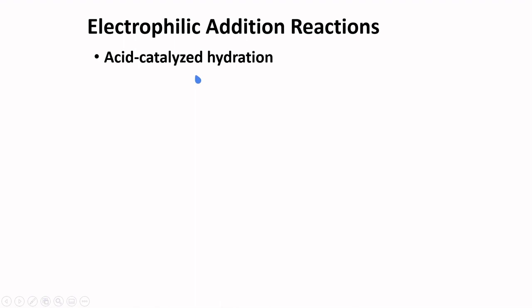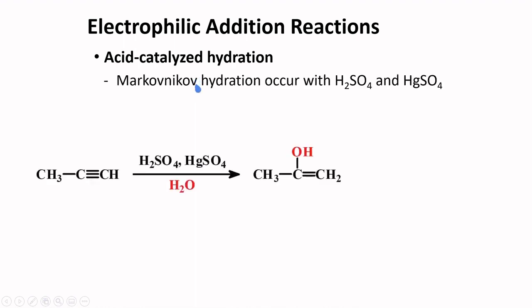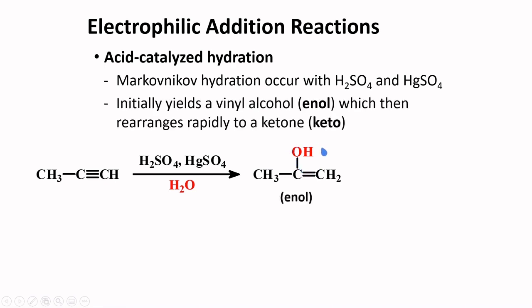Acid-catalyzed hydration also occurs in alkynes, but they are much harder to do. This process requires sulfuric acid and mercuric sulfate in the presence of water. This hydration reaction will produce this compound. Here you have a double bond, the ene, and the alcohol, which is the ol. So you have an enol in this case. Now enols, or vinyl alcohols, rapidly rearrange to a keto form. This compound is acetone, which belongs to the ketone family.